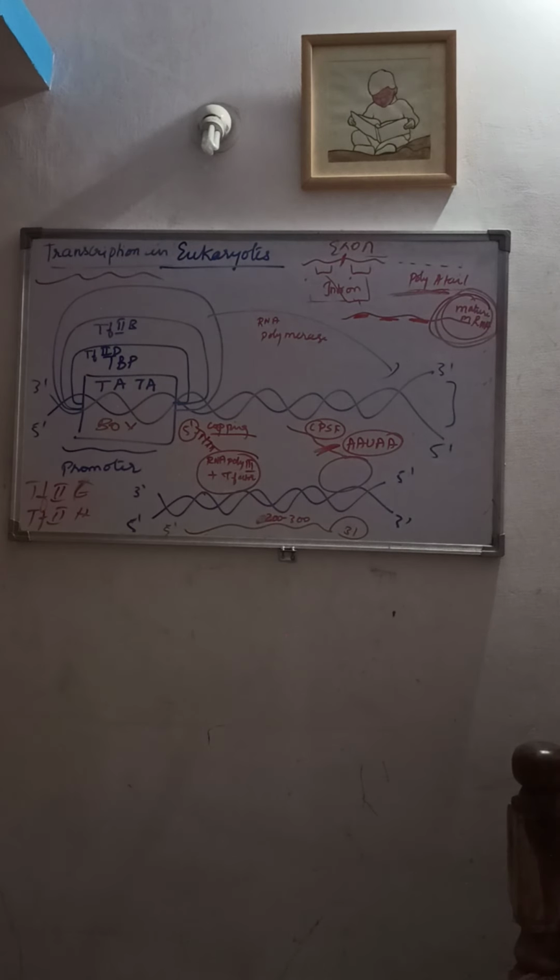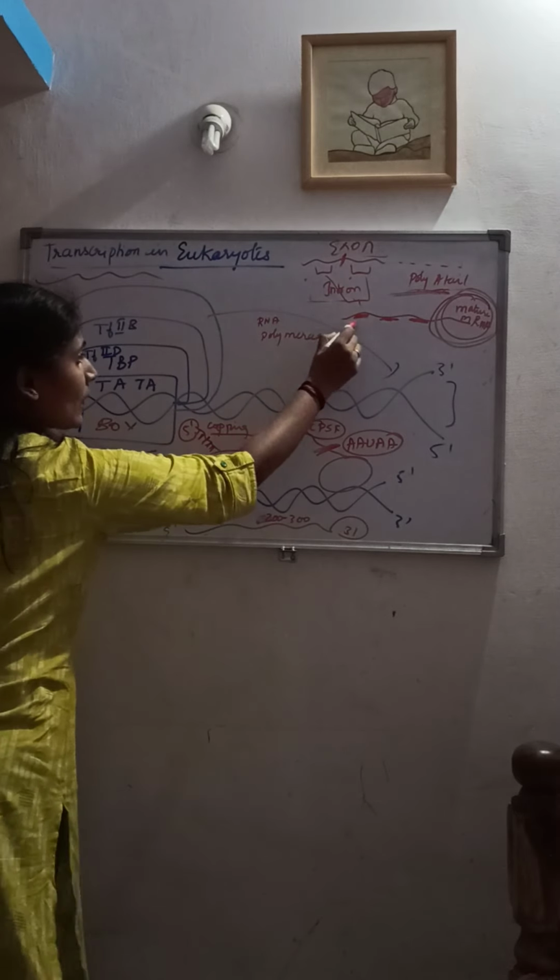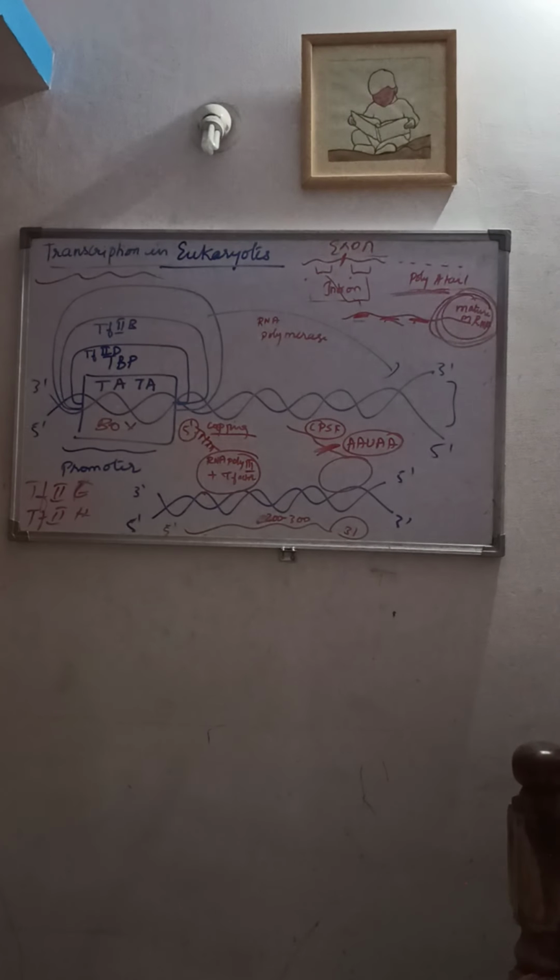The non-coding sequences are removed by a complex called the spliceosome, and the coding sequences, the exons, are attached to form the mature mRNA. Now this mature mRNA will get released from the nucleus into the cytoplasm and is ready for the translation process, in which it will start forming a protein molecule.